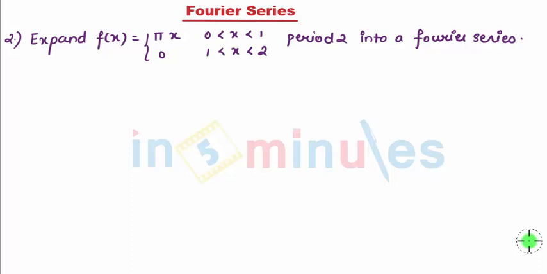We will go further with second sum of a general Fourier series. Expand f of x that is equal to pi x from 0 to 1 and 0 from 1 to 2, where period is nothing but 2, into a Fourier series.